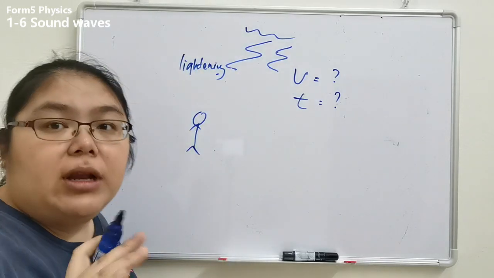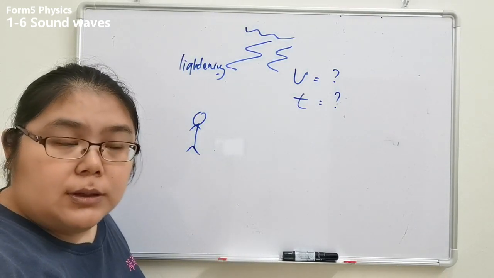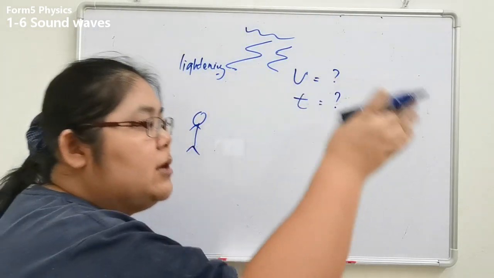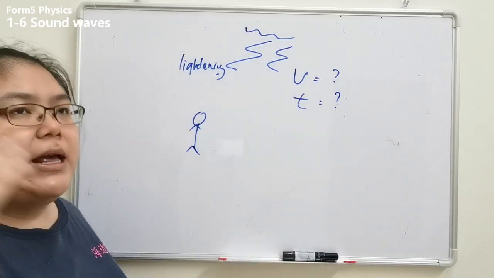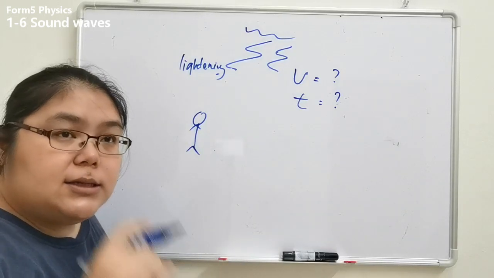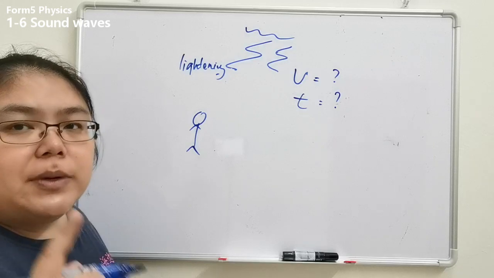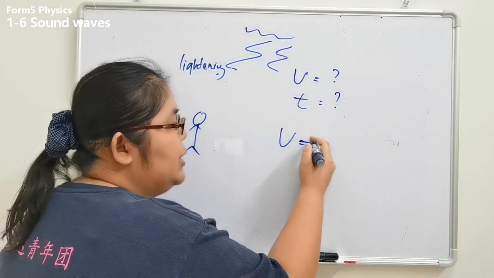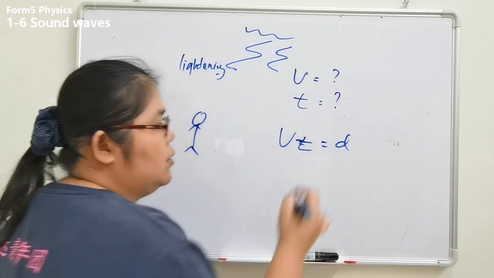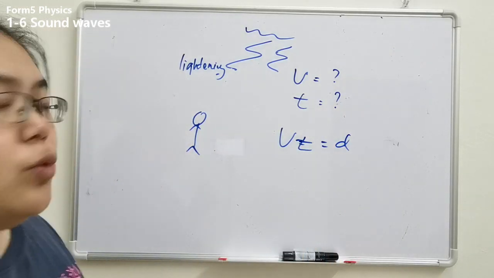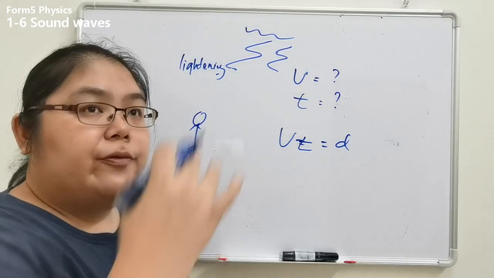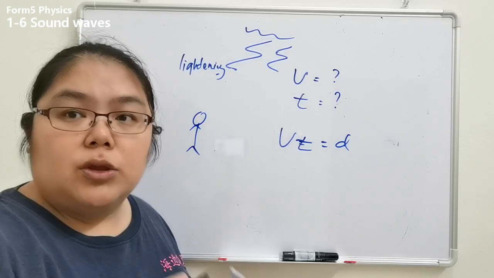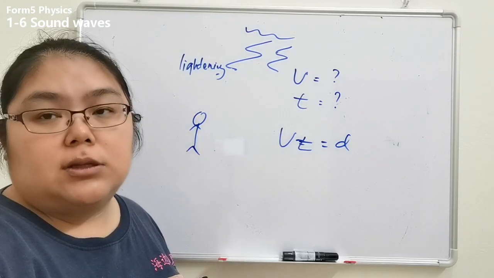Lightning is not related to the echo. We didn't say about the echo. When lightning strikes, it doesn't have to go, transfer and come back before I listen. No. Lightning is just one way only. So when they ask about the distance of lightning, it is straightforward, V equals D over T, D equals VT. That's all. No need to divide by 2, because it is not a reflection phenomenon, just normal speed, distance and time taken.